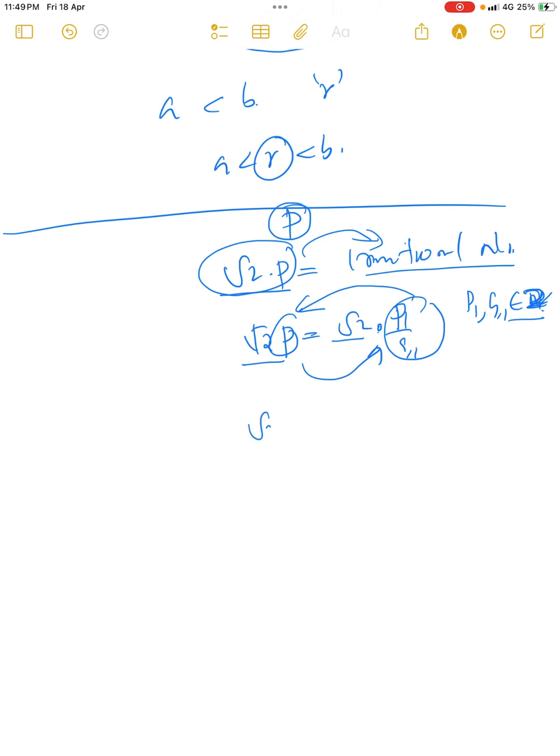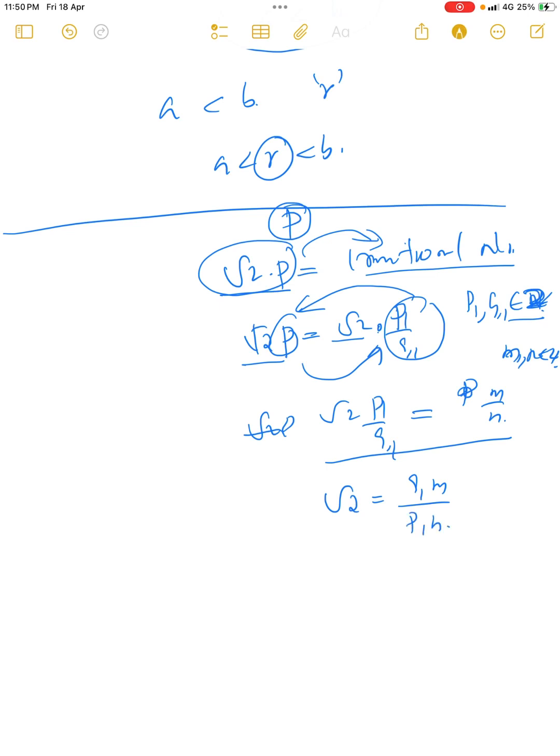Now I am going to prove that root 2 into p, that is, root 2 into p1 divided by q1, is an irrational number. For a contradiction, assume that root 2 into p1 by q1 is a rational number. So we can write root 2 into p1 divided by q1 as m divided by n, where m and n are integers. From this equation we can write root 2 equal to q1 into m divided by p1 into n.